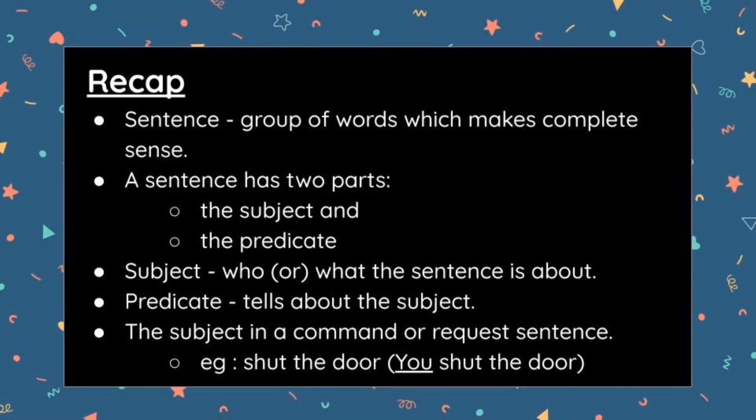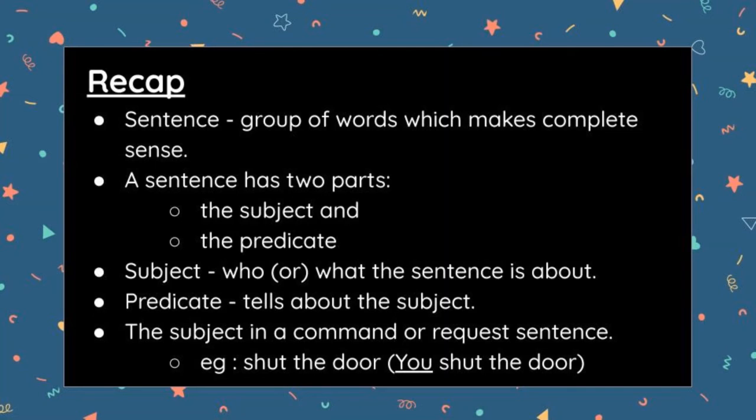And next one is, a sentence has two parts. Already we said that a sentence can be divided into two parts. One is subject and another one is predicate. How many parts are there? Two parts. They are the subject and the predicate. What do you mean by subject? As we already said, the subject tells us who or what the sentence is about. It tells whom or what the sentence is about. It is known as subject. Simply, how can we say, subject will be a noun or pronoun.